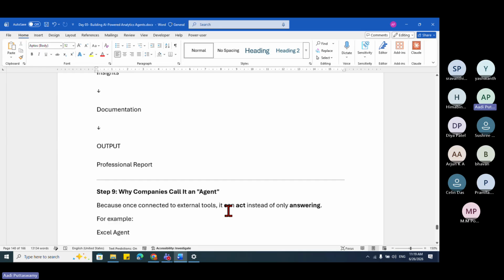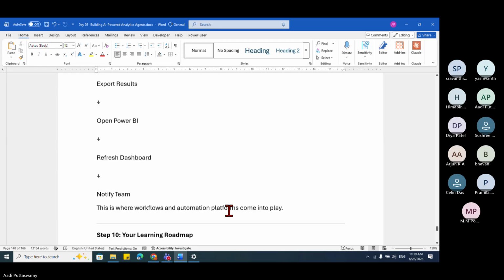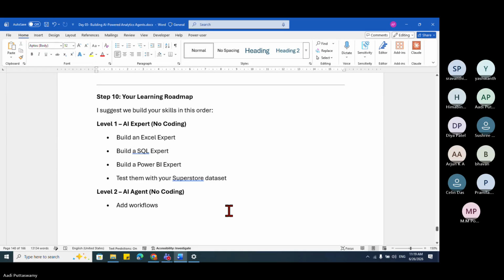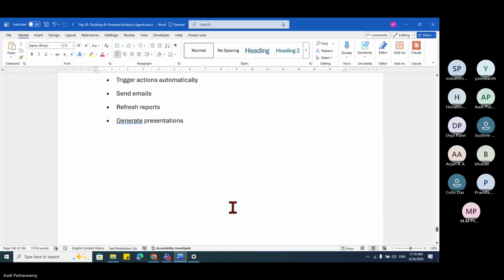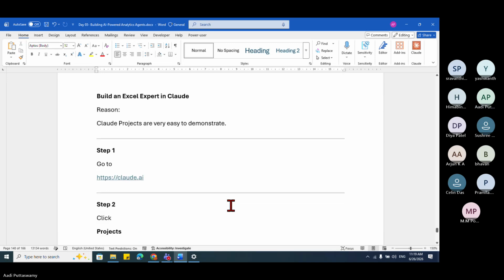In detail, I've explained. All right, people, first we'll try to create one simple AI agent.